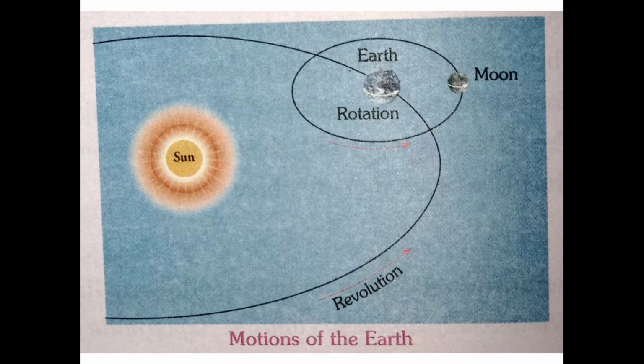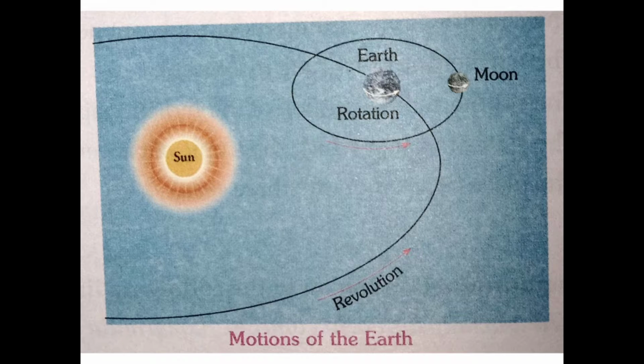And the second motion, revolution, is the movement of earth around a fixed path or orbit. Here the earth is moving around a fixed path. Path means way or orbit. This is called revolution.